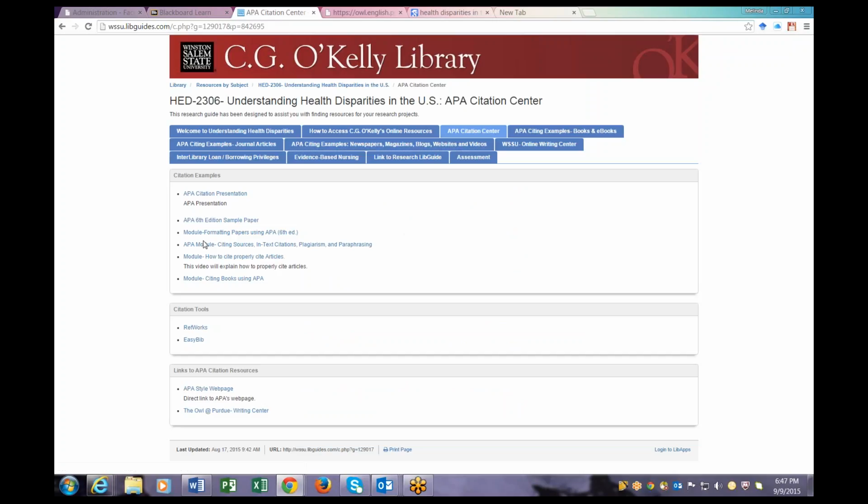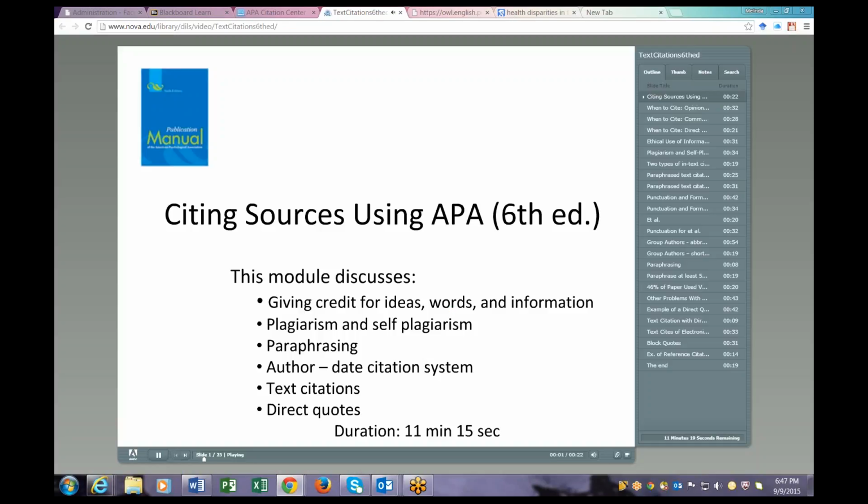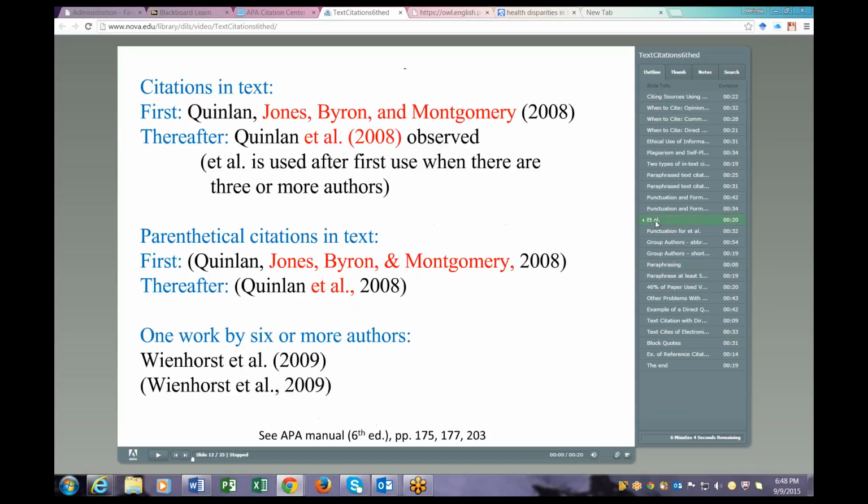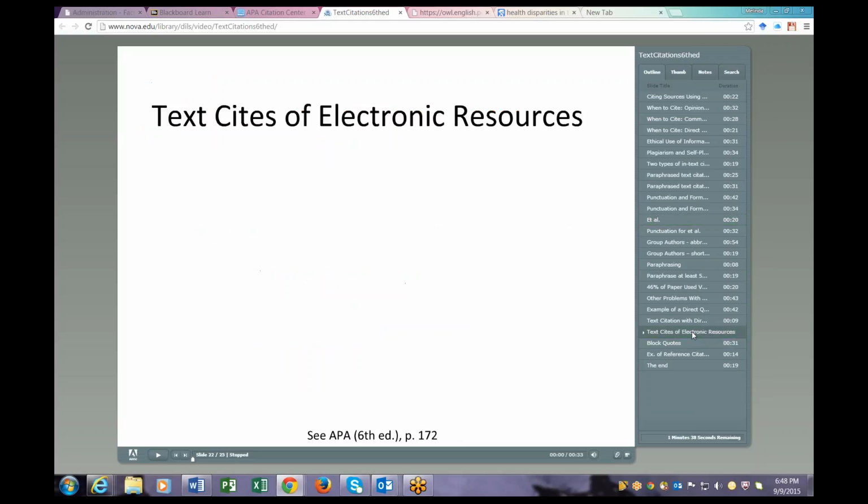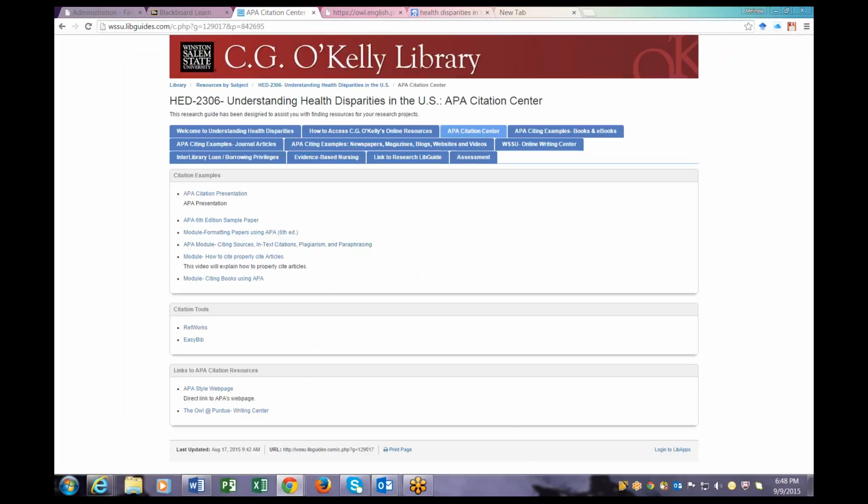Remember, these are some examples. And I also have some videos here to help you with your citing. Welcome to Citing Sources using APA. Some of the videos are very well done. It talks about et al. when you have 3 to 20 authors. It talks about DOIs, and all of the videos are relatively short. So you can take a look at some of the videos to assist you as well.